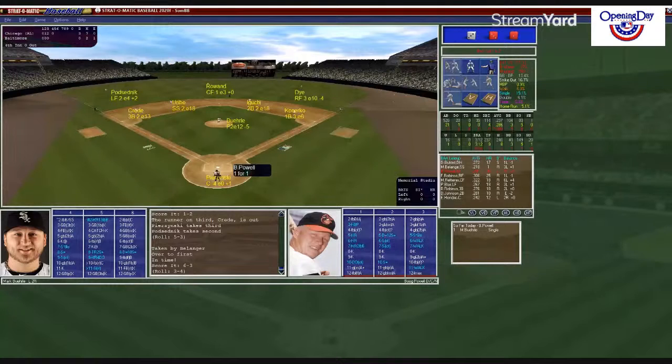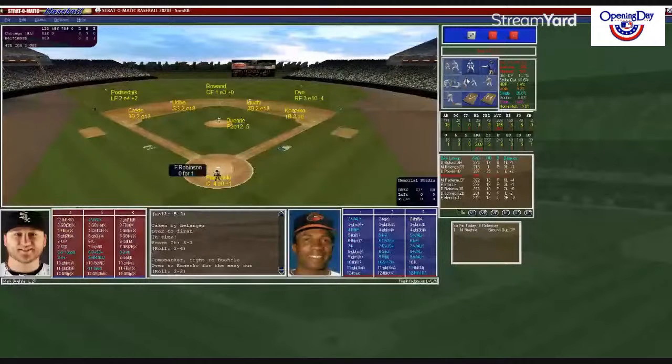Last of the fourth coming up. Here is Boog Powell, followed by Frank Robinson, and then Merv Ruttman against Mark Burley, who has been in cruise control so far. 3 innings, only giving up 2 hits. Persinski puts down the sign. Burley looks in. Here's the pitch to Powell, and that's a 3-2 ground ball back to Burley. Oh, hard hit, but Burley's got it. Turns around, throws to Konerko. Out number 1.